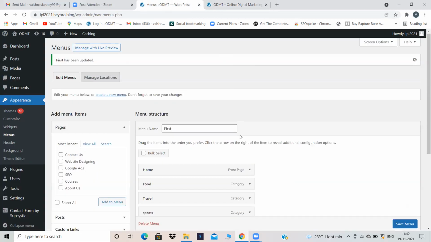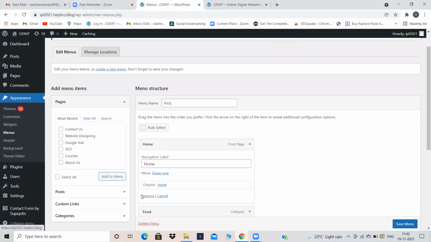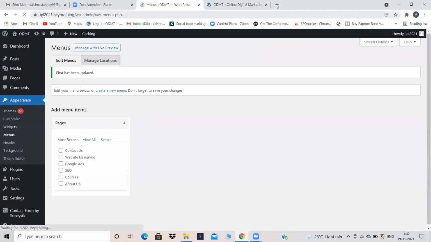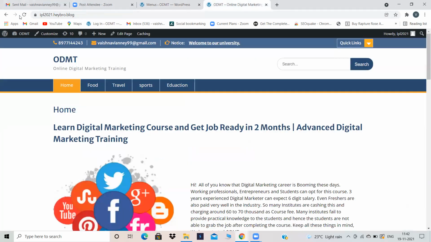I have to delete my homepage also. So again, remove homepage also. Okay, we have removed homepage. Now let's see how our website is looking. Again, refresh. Okay, now it will look like this: food, travel, sports, education. But again, I'm able to see something related to digital marketing only.